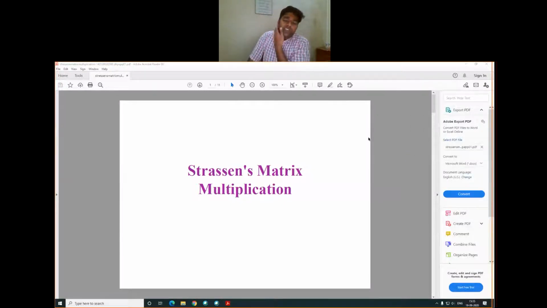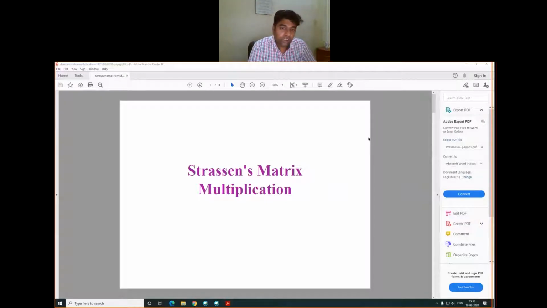Strassen's matrix multiplication is an algorithm given by this researcher. This one is more efficient as compared to the traditional matrix multiplication operation. And last time, as we discussed the divide and conquer approach for the quick sort algorithm, Strassen also worked out this efficient matrix multiplication operation using the same divide and conquer approach.